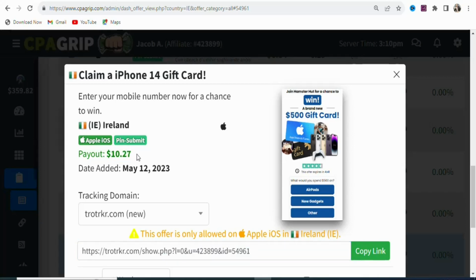You can see it right here. You can see this is the warning. This offer is only allowed on Apple iOS in Ireland. So that is the warning, and you can see the requirement right here. This is the title of the offer.